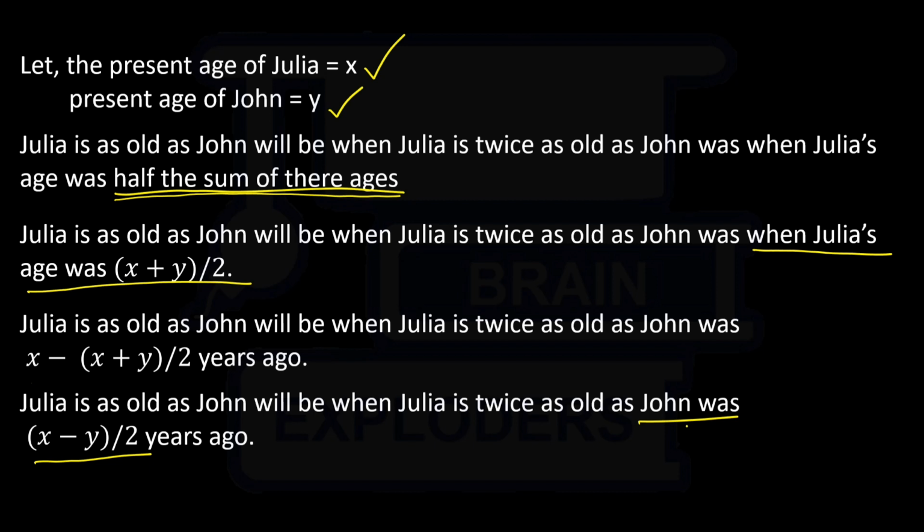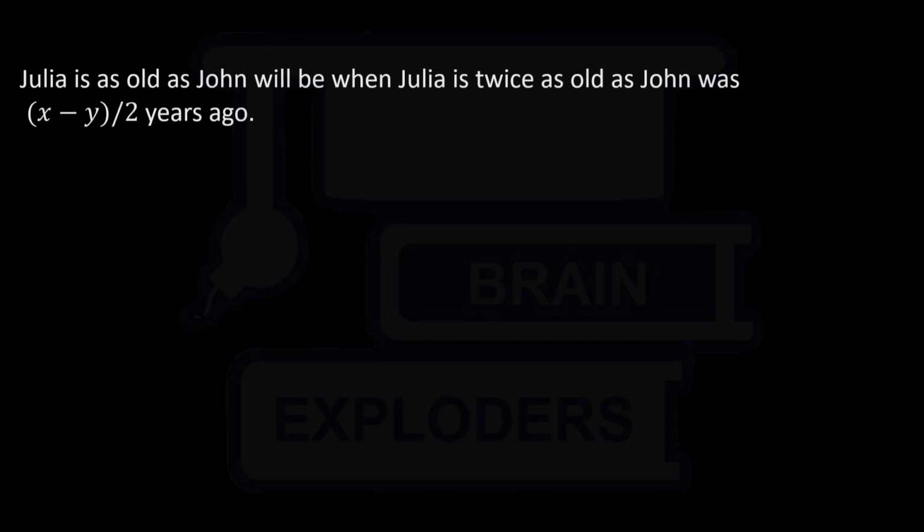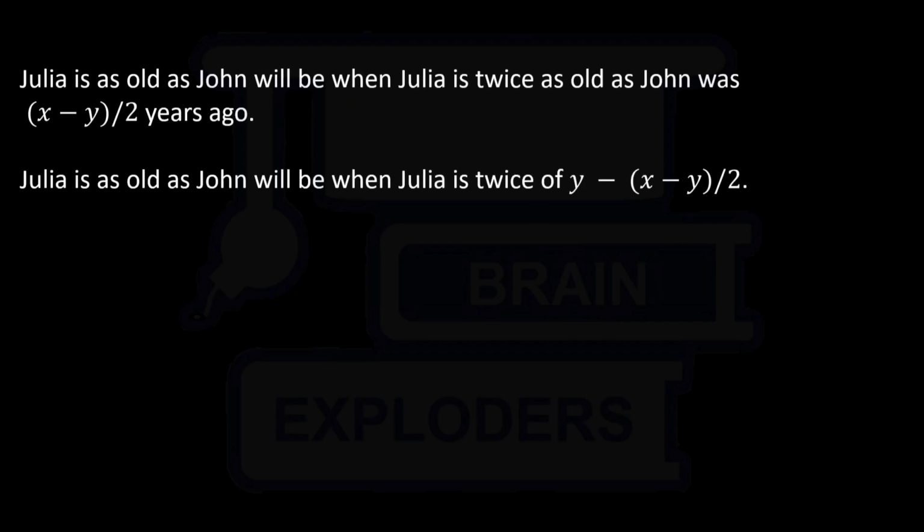Now this many years ago, what will be the age of John? What was the age of John? So 2 years ago my age was 23 minus 2, right? So this many years ago, what was John's age? Y minus this, right? Because the current age of John is y, and before these years, what was his age? Y minus x minus y by 2, right?